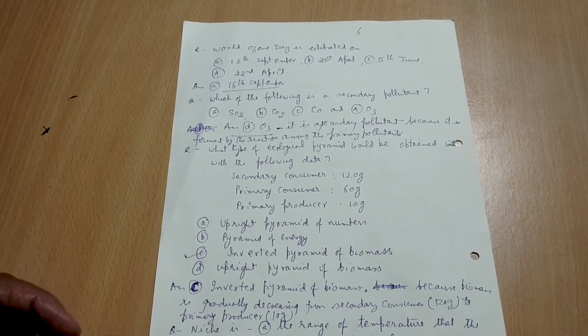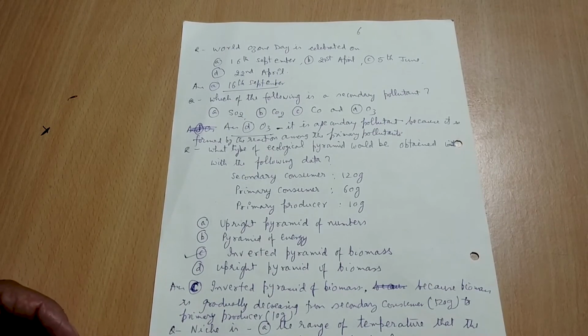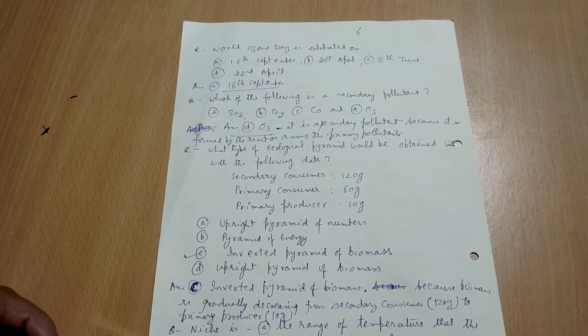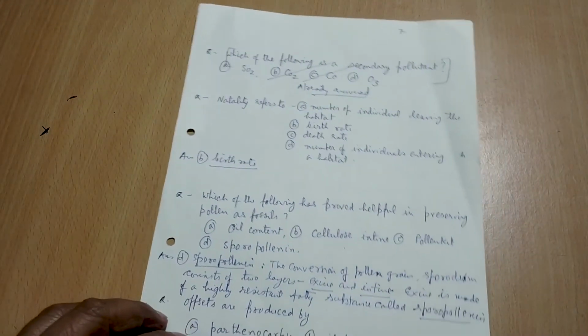E, the physical space where an organism lives. C, the biological factors in the organism environment. So the answer will be the functional role played by an organism where it lives. Okay, then after that we go to number 7 now. It is number 7. Very simple question again here also.